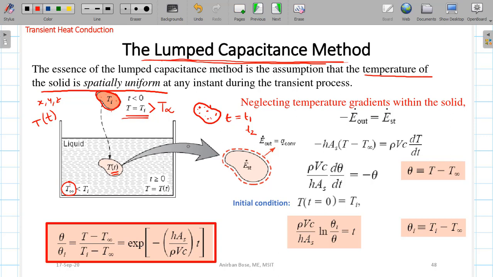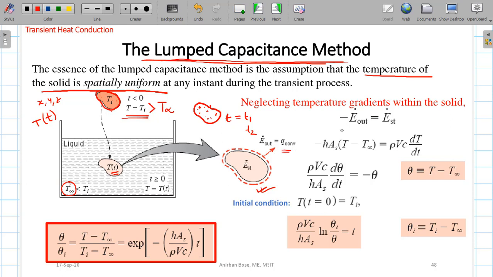Let us try to apply the basic energy equation on this control volume. Here you can see the control volume has been shown by the dotted red line. So what are the interactions? You can see E dot in: there is no heat coming into this particular control volume, so E dot in is 0. Definitely energy is going out in the form of convection, and let us neglect the effect of radiation for the time being. There is no radiation going out of this surface, only convection.